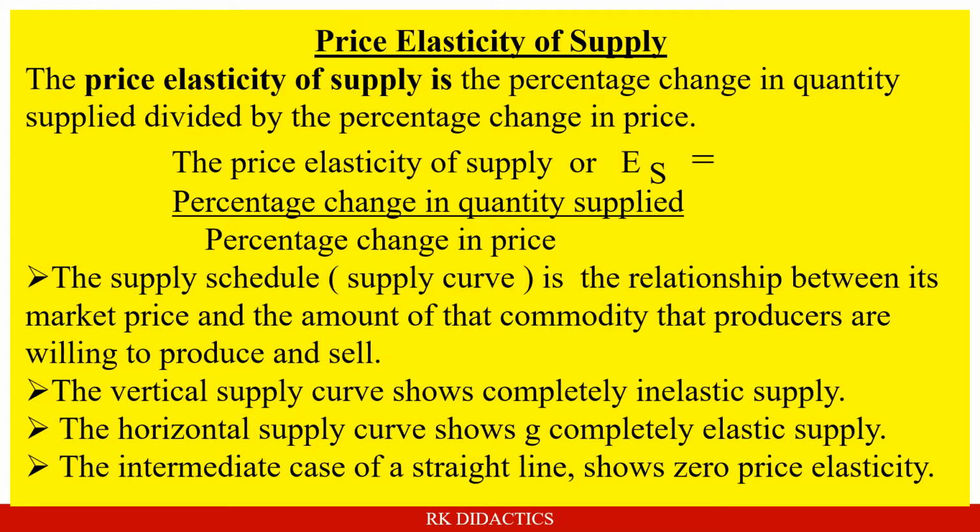The supply schedule or supply curve is the relationship between its market price and the amount of that commodity that producers are willing to produce and sell. The vertical supply curve shows completely inelastic supply. The horizontal supply curve shows completely elastic supply. The intermediate case of a straight line shows unit price elasticity. So this is the calculation for price elasticity of supply.